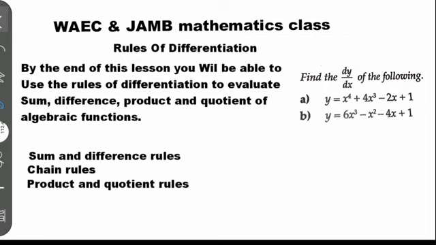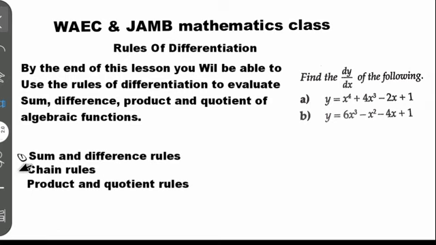So we are discussing differentiation. When you're talking about differentiation, we have different rules, and some people group the rules in different ways. We have three main rules of differentiation. Let me pick the pen out. The first one is called the sum and difference rules. Some people break it down as sum rule and difference rule, but they are still qualified into the same place. It's the same method, okay?